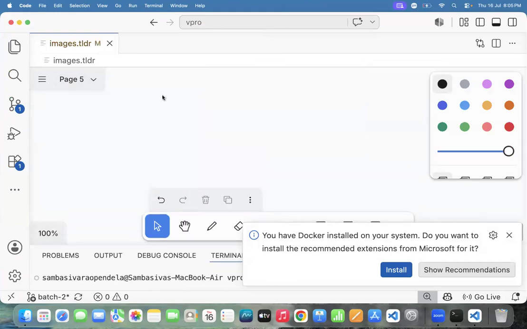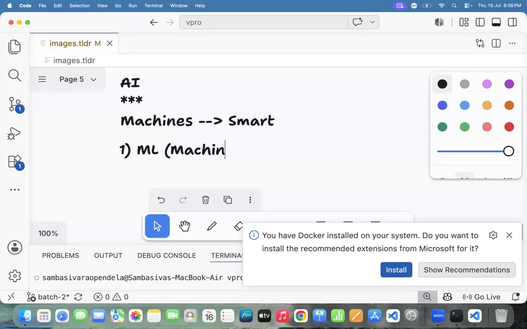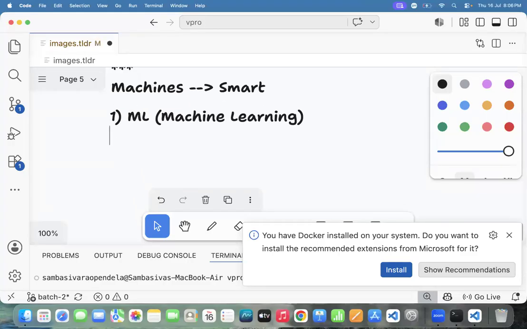Chiranjit, try to see this. First point is AI. What is AI? Making machines smarter. Making machines smart, we can call artificial intelligence. Fine. Hafiza, AI contains how many layers? AI internally contains, first layer is machine learning. Second layer is deep learning. Third layer is NLP.